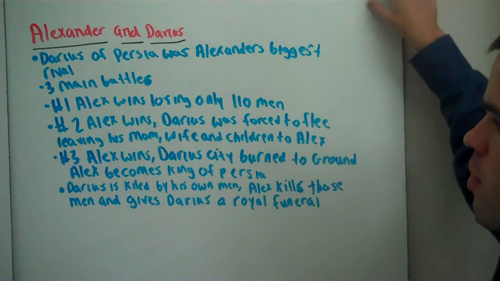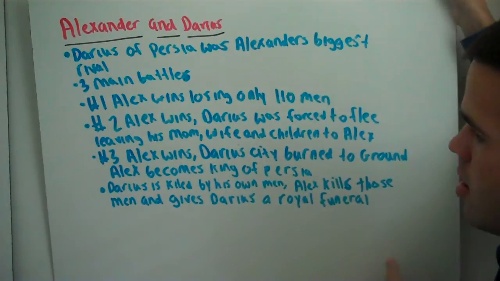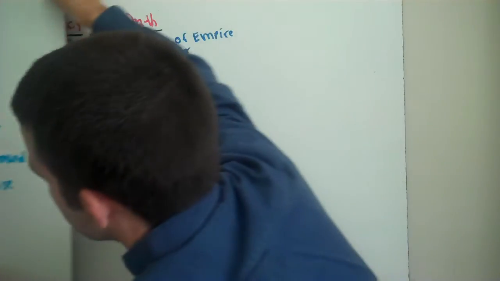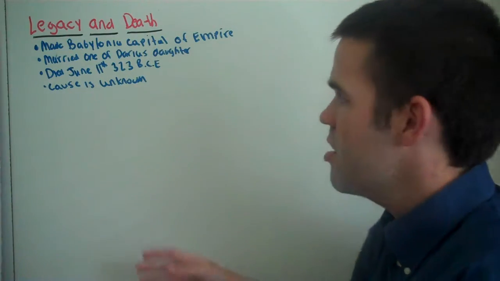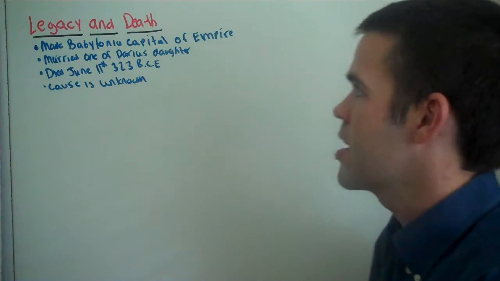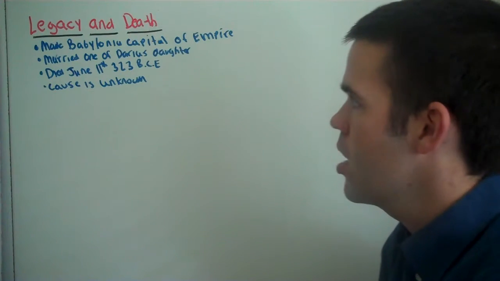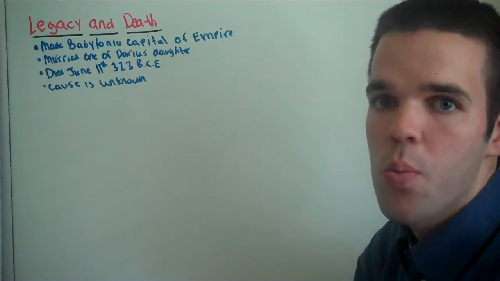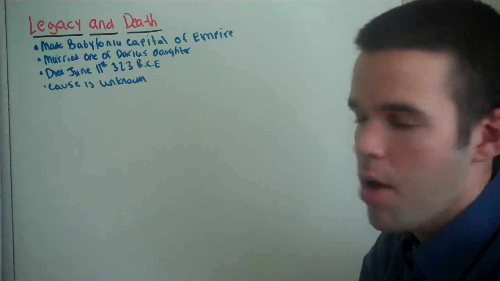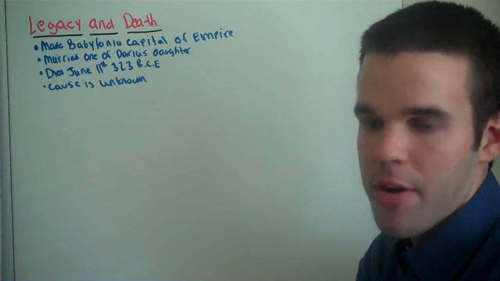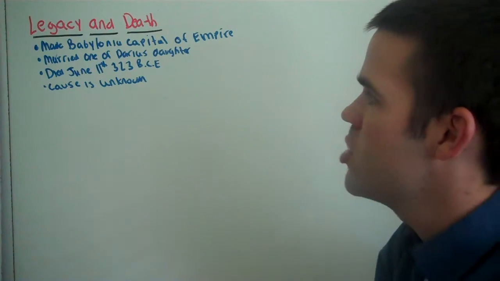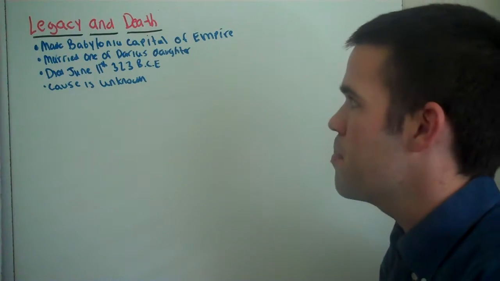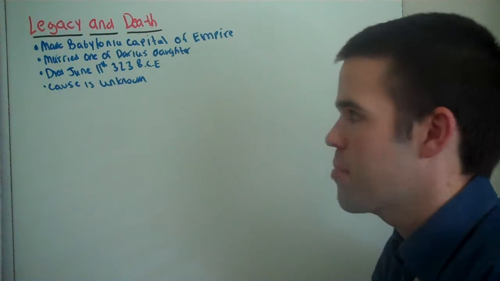Now, we're going to wrap up today's lesson with Alexander the Great's legacy and how he died. Alexander the Great's legacy: he made Babylon the capital of his empire. He married, wait for this, one of Darius's daughters. His rival's daughter, yeah. He died June 11th, 323 BCE in Nebuchadnezzar's temple.